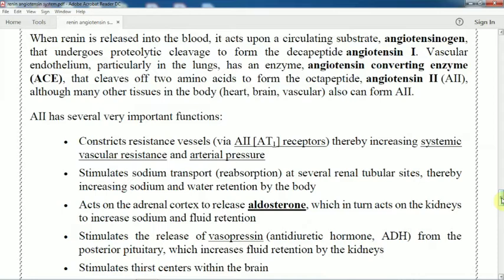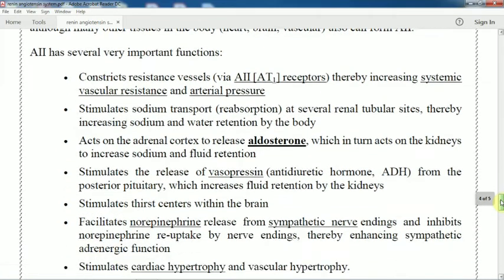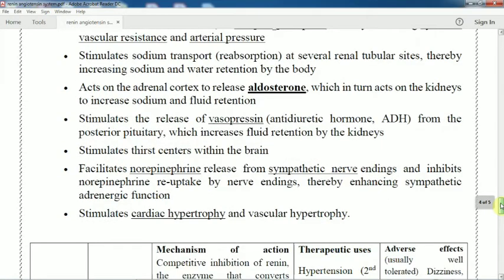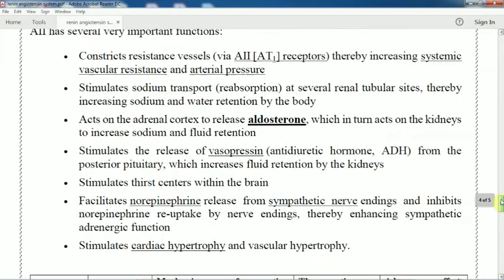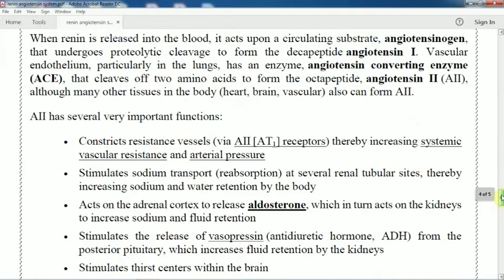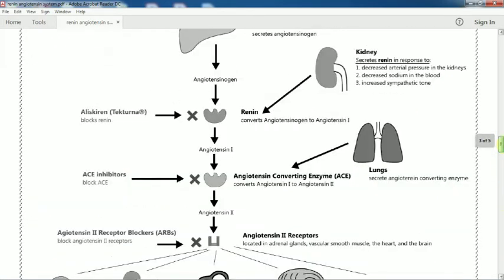So we have to stop this. As a result, sodium retention also stops, the blood peripheral resistance also decreases, and the stimulation of cardiac hypertrophy also stops. So we have to stop the angiotensin converting enzyme or angiotensin 2 or renin.